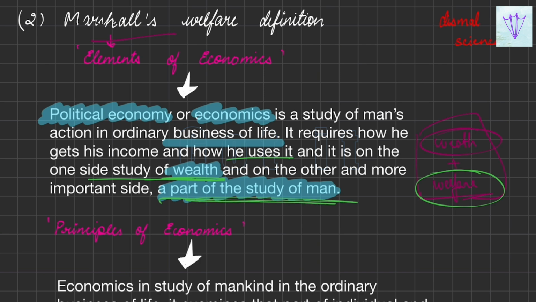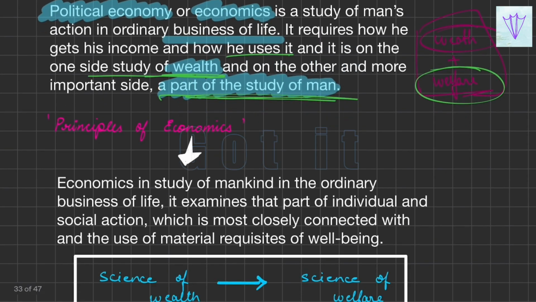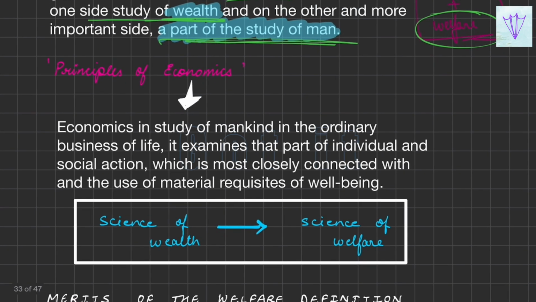And in his Principles of Economics, Marshall has said that economics is a study of mankind in the ordinary business of life. It examines that part of individual and social action which is most closely connected with the attainment and the use of material requisites of well-being.